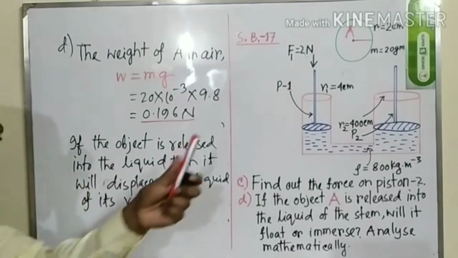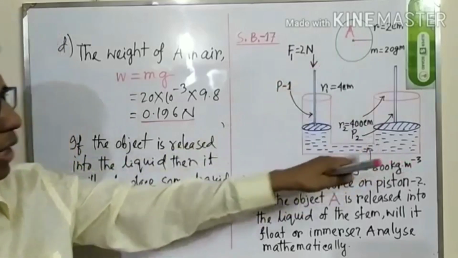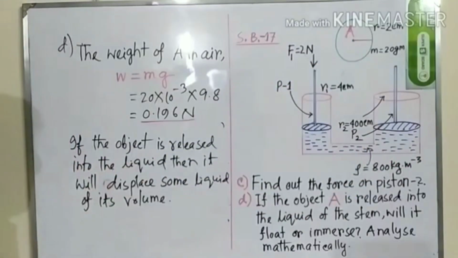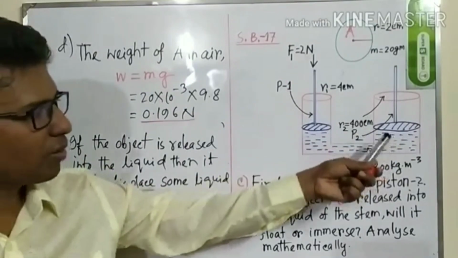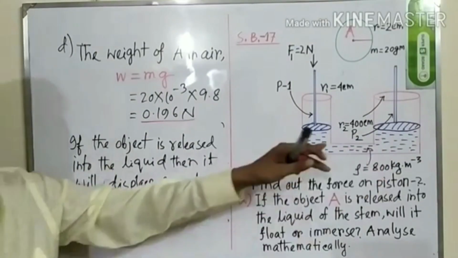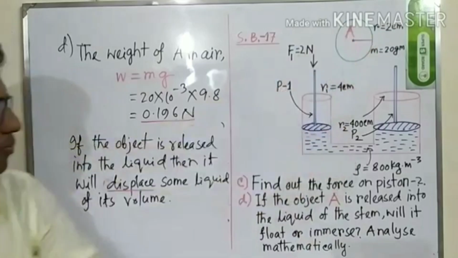That means if the object is released into the water, it will displace some liquid, or it will displace some kerosene from this place, whose volume is just the volume of this object.